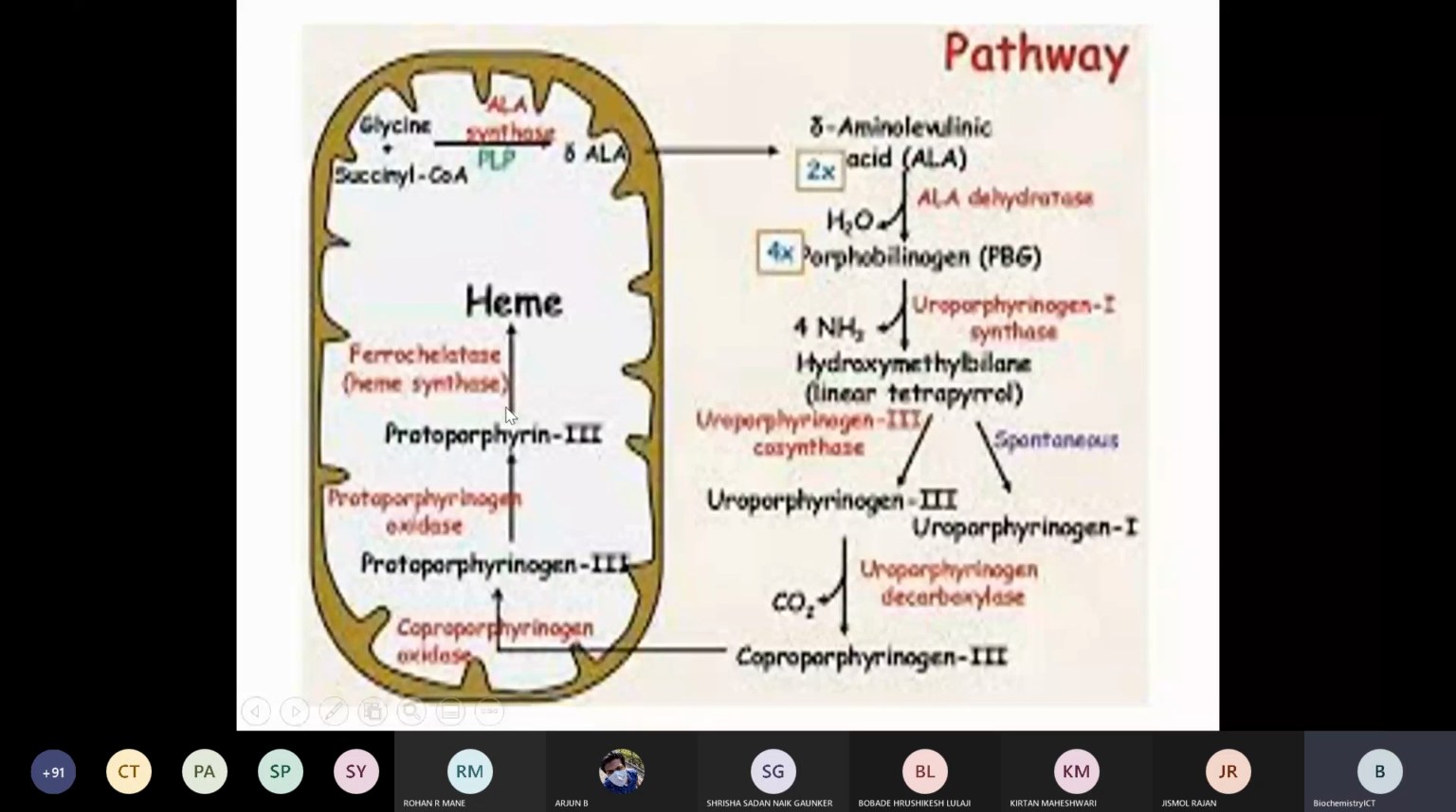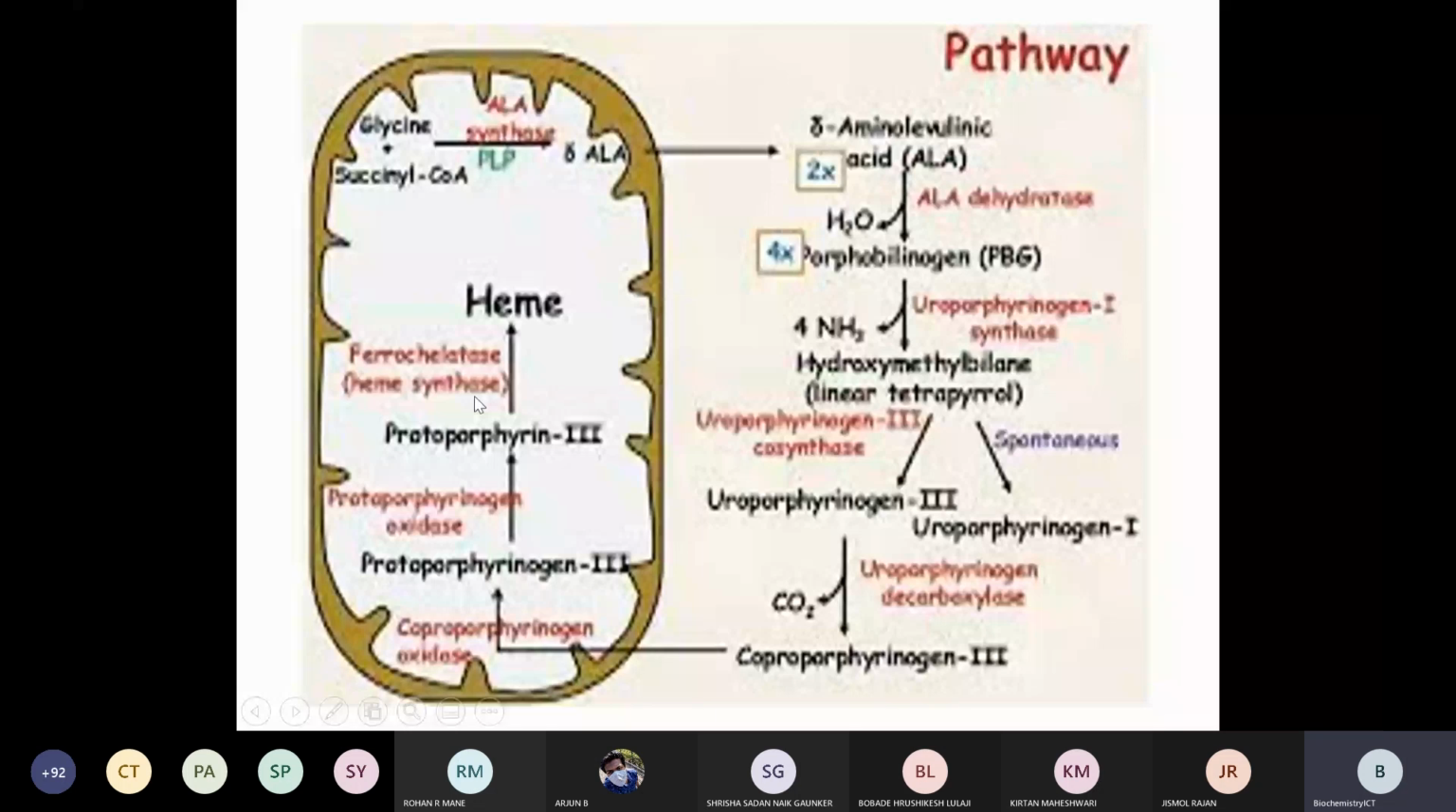So the first step, glycine and succinyl-CoA to delta ALA, takes place in mitochondria, and the last three steps, from coproporphyrinogen 3 to protoporphyrinogen 3 to protoporphyrin 3 to heme, also take place in mitochondria, while the in-between steps take place in the cytoplasm. So this pathway is already covered. Still, I am revising. Why? Because these are the enzymes: uroporphyrinogen 3 co-synthase, uroporphyrinogen decarboxylase, coproporphyrinogen oxidase, ferrochelatase, delta ALA synthase.